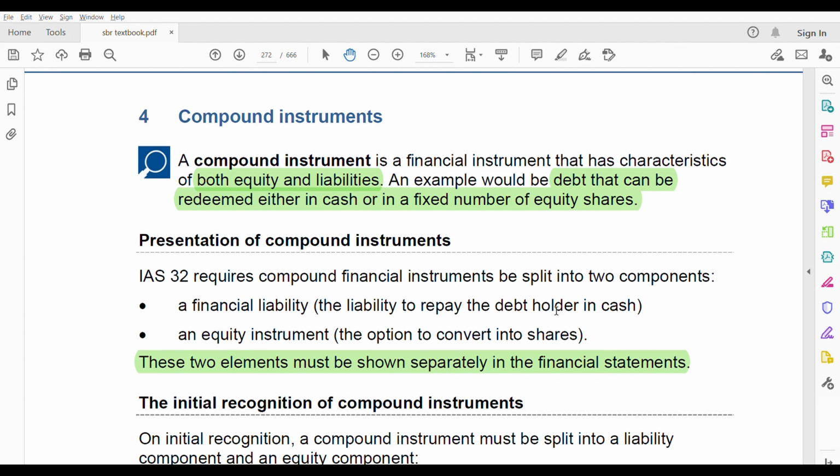So that's it for IAS 32. I've successfully completed IAS 32. So I hope that from today onwards, financial instruments will be very easy for you and you will love this chapter. I'm trying to make it interesting and easier for you to understand.